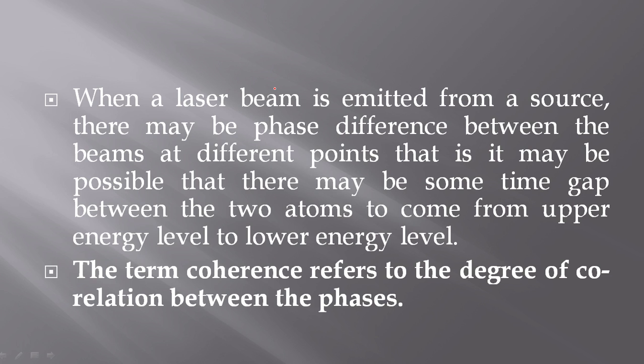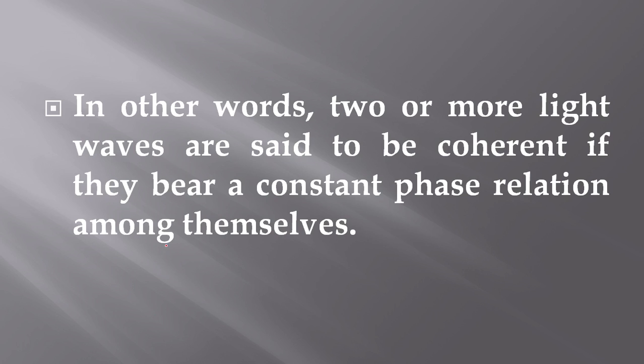When a laser beam is emitted from a source, there will be phase difference between the beams at different points. That is, it may be possible that there will be some time gap between the two atoms to come from upper energy level to lower energy level. Therefore, the term coherence refers to the degree of correlation between the phases. In other words, two or more light waves are said to be coherent if they bear a constant phase relation among themselves.